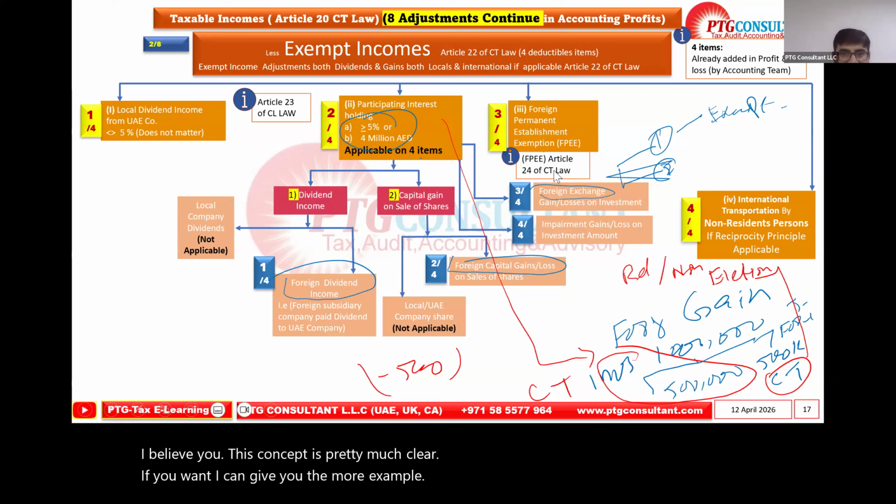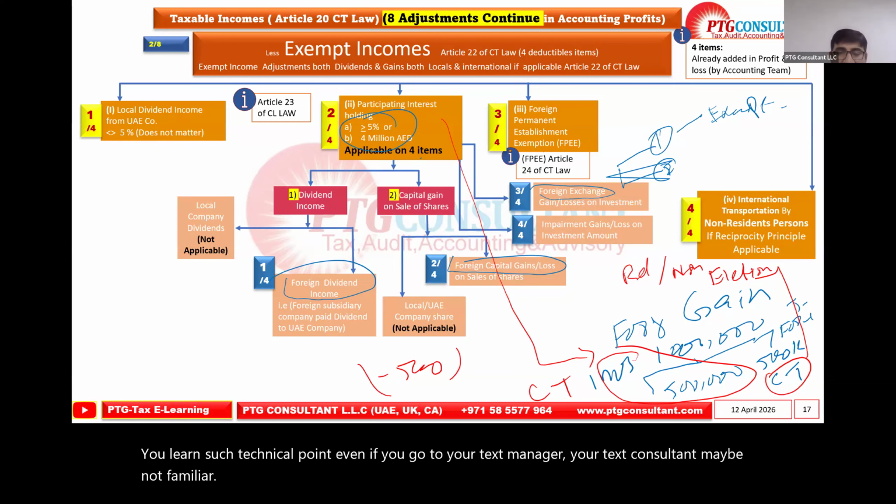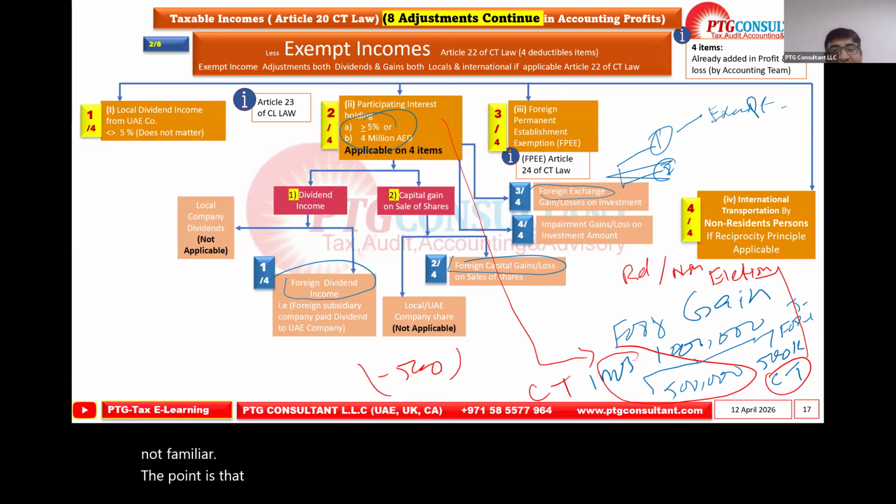Guys, any comment on this point? See, you learn such a technical point, and even if you go to your tax manager, your tax consultant may not be familiar. The point is that you must share with them one of the scenarios, like this one.